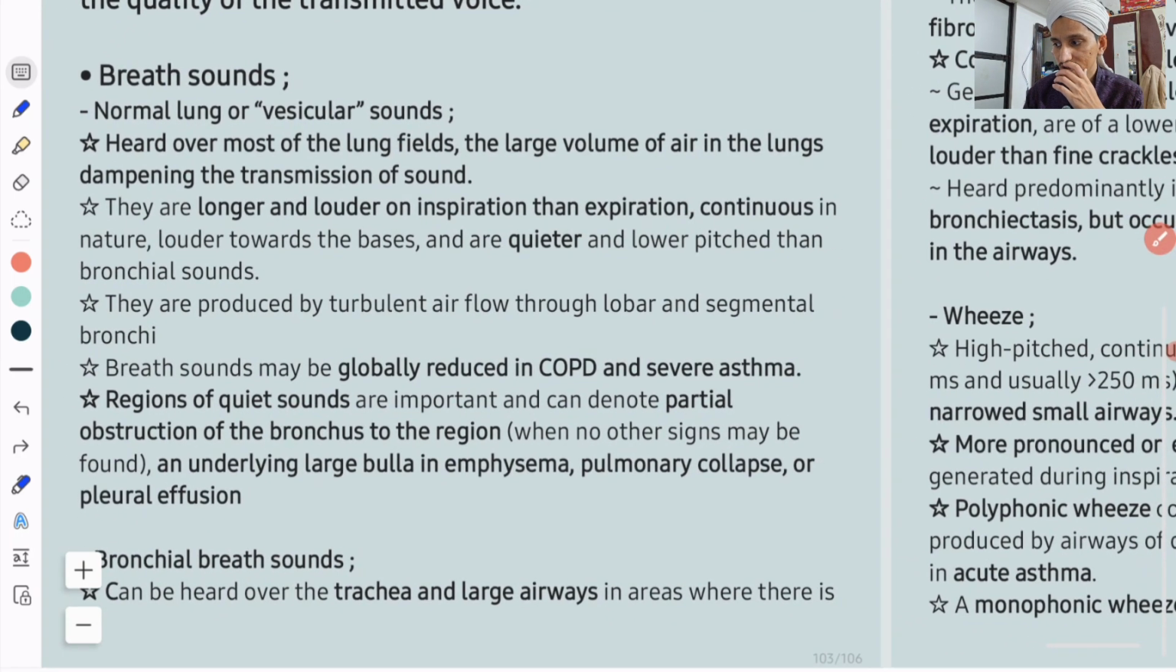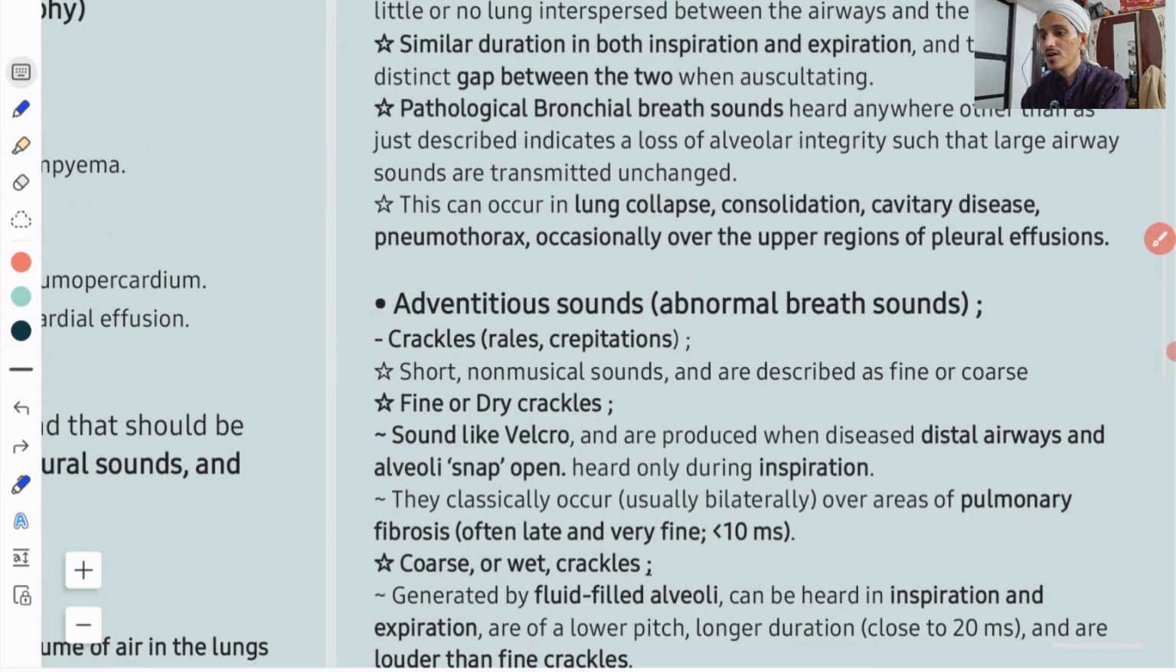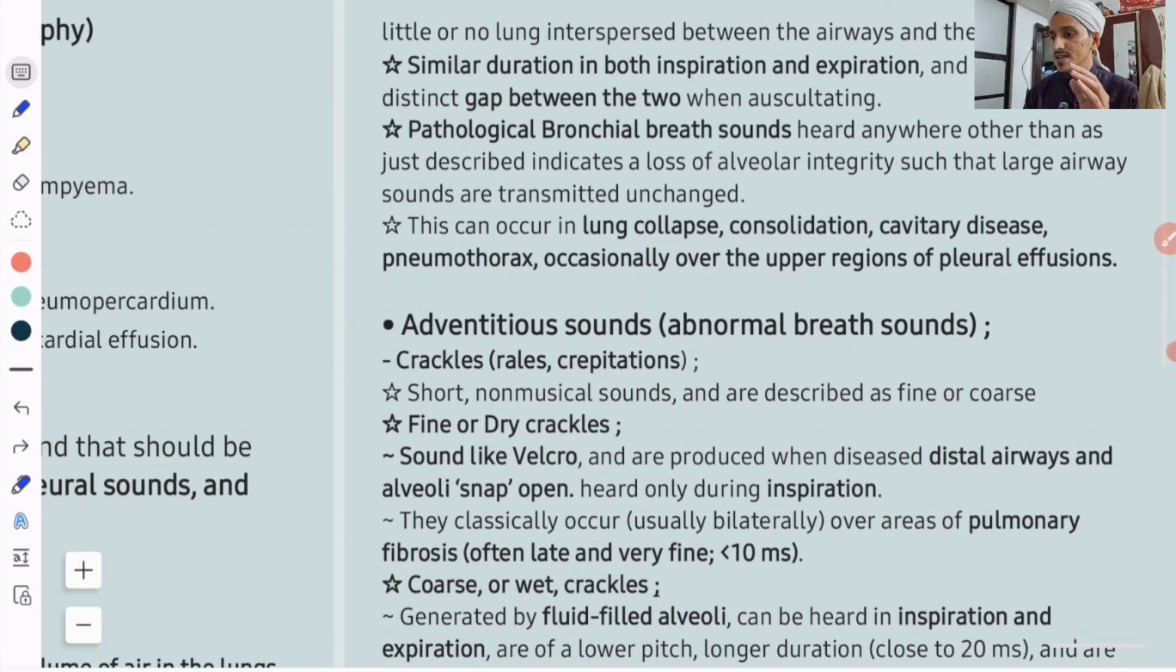Now coming to the bronchial breath sounds. Bronchial breath sounds are physiological and pathological. Physiological, you will hear them over the trachea and large airways where there is no lung parenchyma present to filter the breath sounds. Pathological, if they are present over those areas where you would hear vesicular breath sounds. This can be heard over the trachea and large airways in areas where there is little or no lung parenchyma, interspersed between the airways and the chest wall.